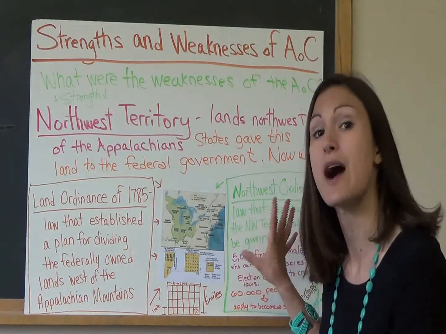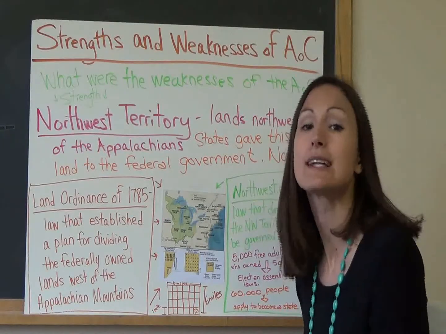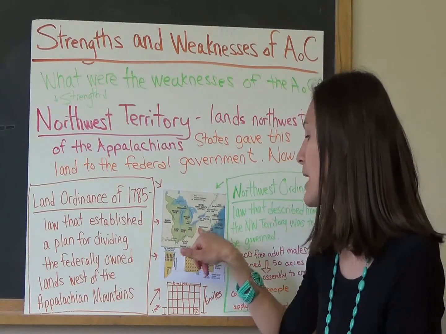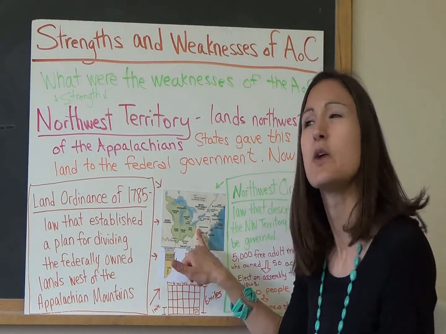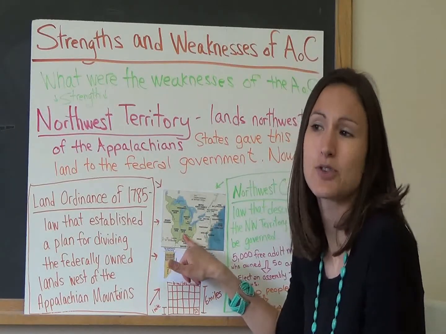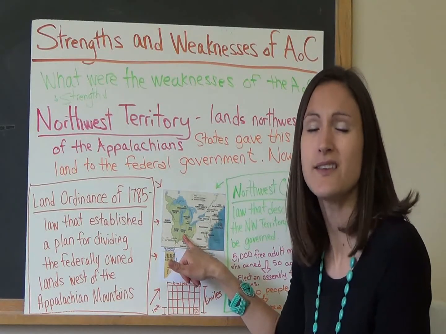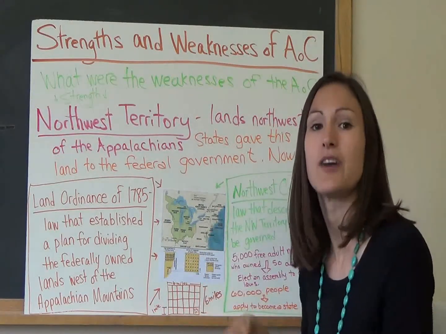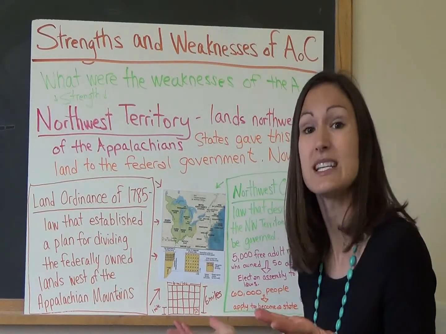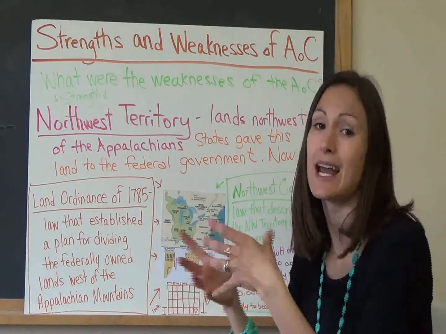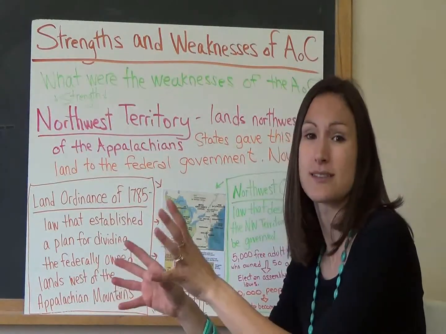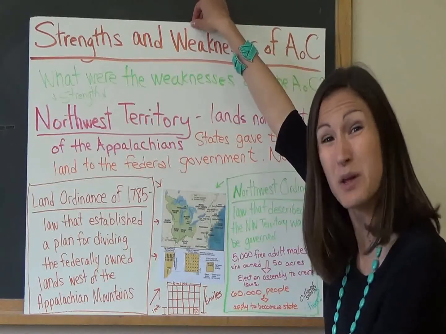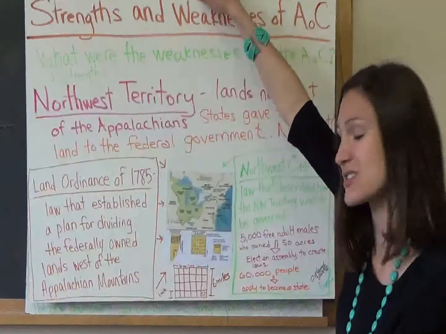Something else that's important about the Northwest Ordinance is that it outlawed slavery. But something to keep in mind, all this land out west, who was living there? Before the 60,000 settlers came in to apply for statehood, who was living on this land? Native Americans. And we'll see that the new government under the Articles of Confederation had issues dealing with the problems between the natives and the American settlers who are moving onto this land. So just keep in mind that there were people already living here. They had their homes established on that land.